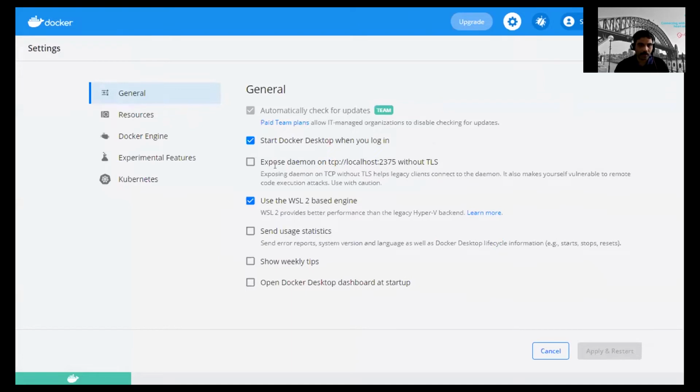If you are using WSL1, this is what is the TLS protocol that would have got used. But this is what you need to use when you are in WSL2. It's more native integration between Docker and the WSL2 based Linux environment. Once you have done that, you need to apply and restart.